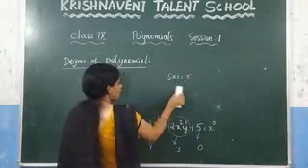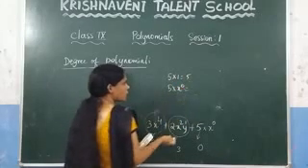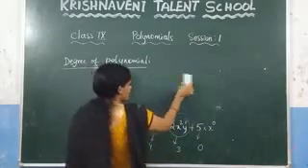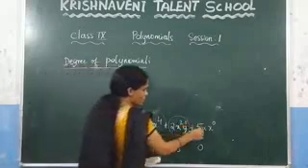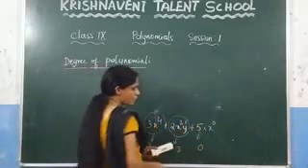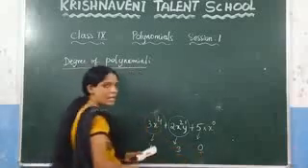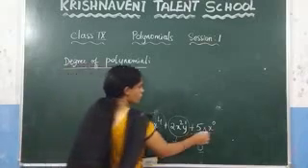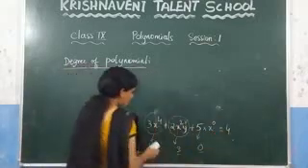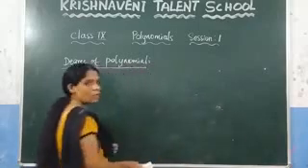Right? In place of 1, we have written here x power 0 or y power 0. Anything you can write it. So any number to the power 0 is always 1. So here what is the degree of this term, which is nothing but 0. Among these you have to check what is the highest power. You know that among this what is the highest power? 4. So we can say that the degree of this polynomial is 4. Like that you need to find the degree of the polynomial.